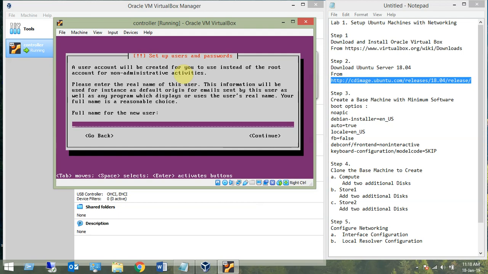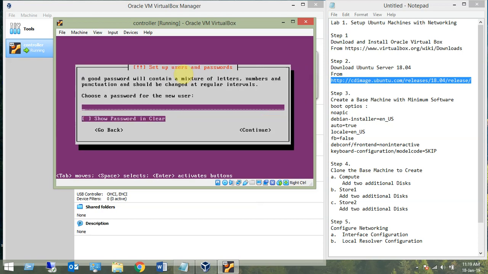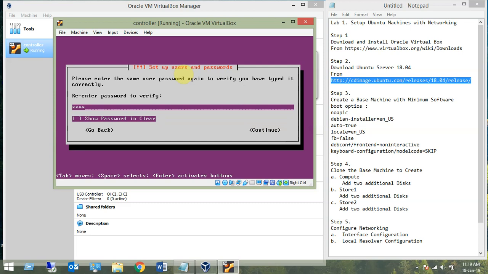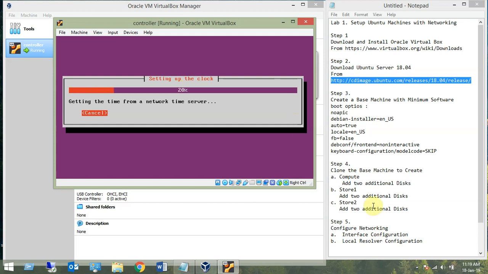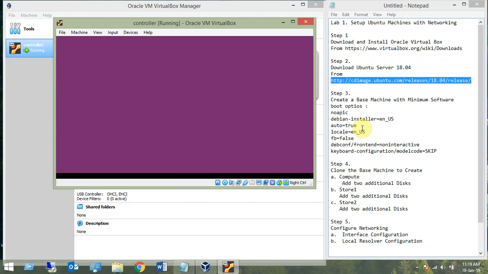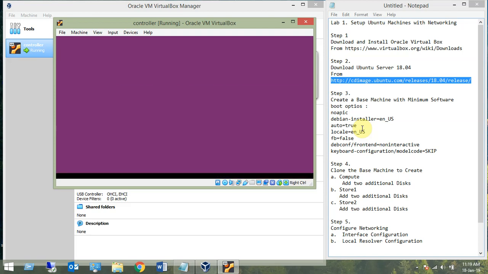This is the full name of the new user, so let me give the name Ram Sangwan. This is the name of the user, and the username I want to keep is stack. I'm going to use the same username for all the systems. Stack user, stack password, just to keep it simple. Weak password, yes. Let it continue. Configuring network time server. These are basic steps, I'm sure you can do it. The default time zone it has taken is Asia Kolkata in my case. So fine.